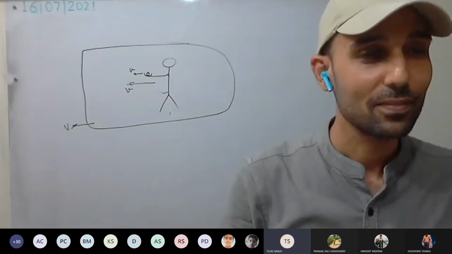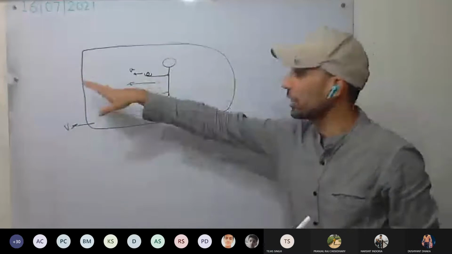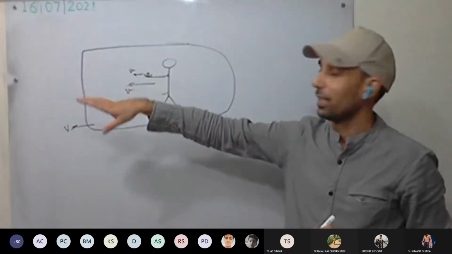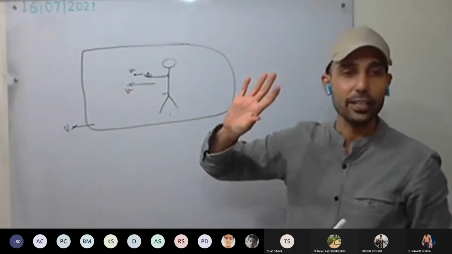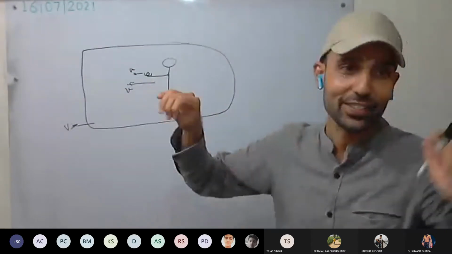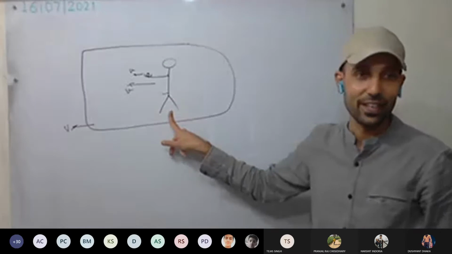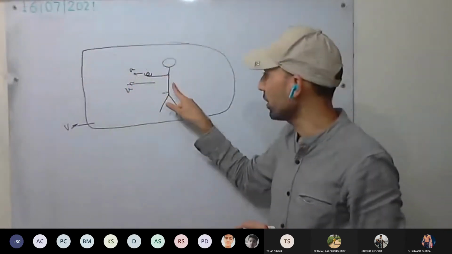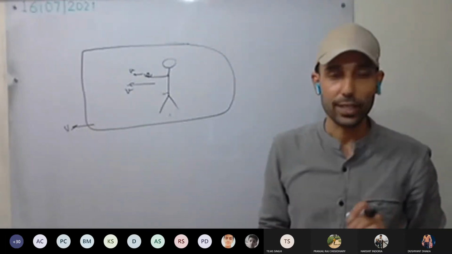Sir, this ball is not in contact. See here, everything inside the train is moving with the same velocity in the forward direction. The velocity of the train, everything will be moving. Your nails, your head, everything will be moving in the forward direction. It doesn't happen that you move forward and your nail lags behind. They all will move with the same speed when you are inside the train. Understood this one? So the ball is having forward velocity also, equal to the velocity of the person, equal to the velocity of the train. This you have understood? Okay.